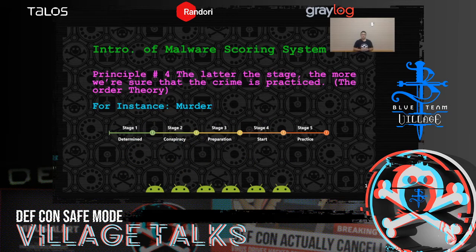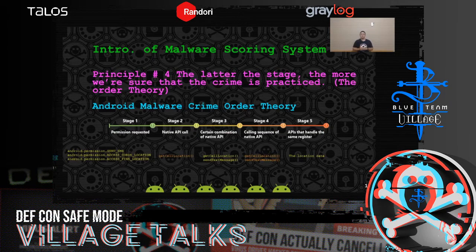In stage 1, determined. Determined means somebody decided to kill someone. And in stage 2, conspiracy, it means he or she started to make a plan for the murder. And in stage 3, preparation, it means buying stuff, for example, weapons or arranging services for the murder plan. And in stage 4, starts, it means when things are all set, the murderer takes action and is on the way to kill someone. And stage 5, practice, it means the murderer does pull the trigger and shoot someone. So as we can see here, the later the stage, the more we're sure that a crime is practiced.